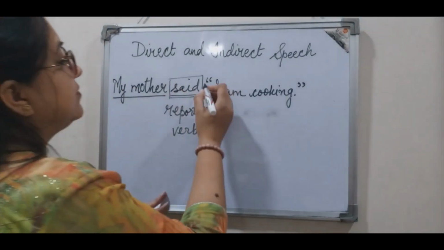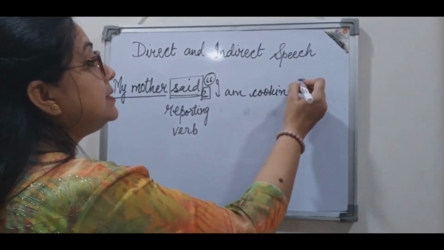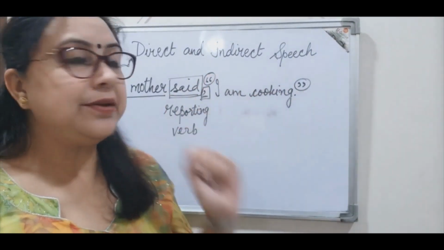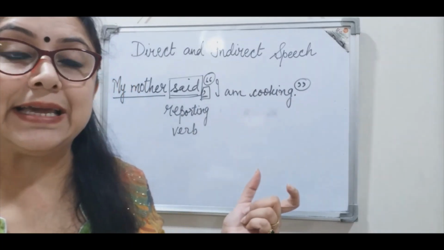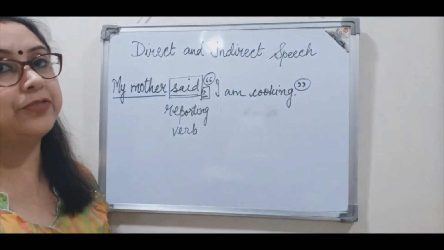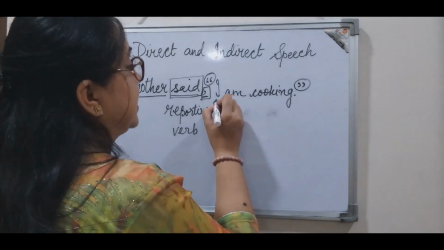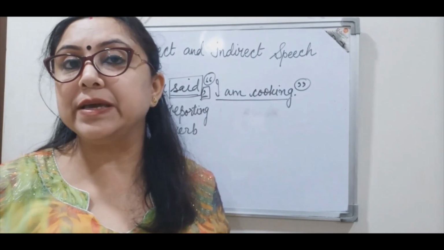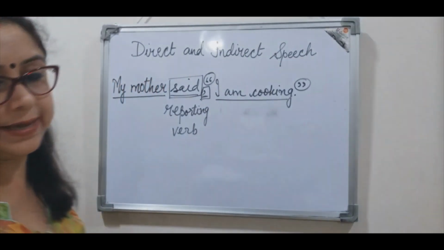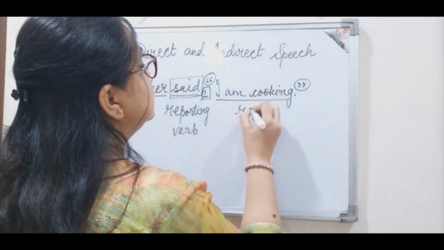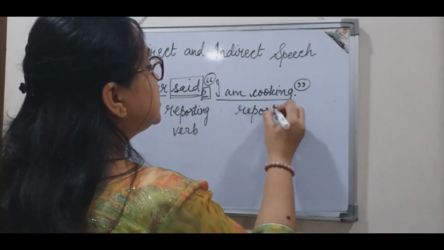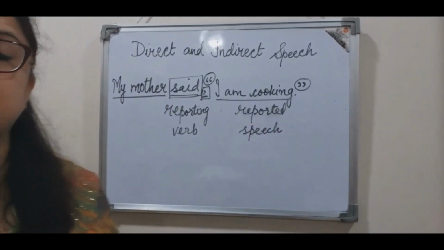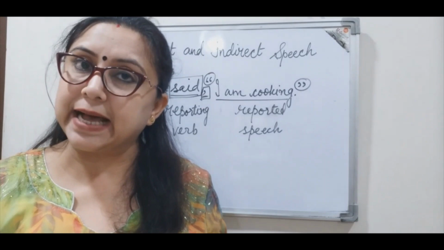After the comma, we find a set of double inverted commas, right? In these double inverted commas are placed the exact words of the speaker. And finally comes this part, the exact words of the speaker. What is it termed as? Yes, it is termed as reported speech. So this is the basic structure of a sentence in direct speech.